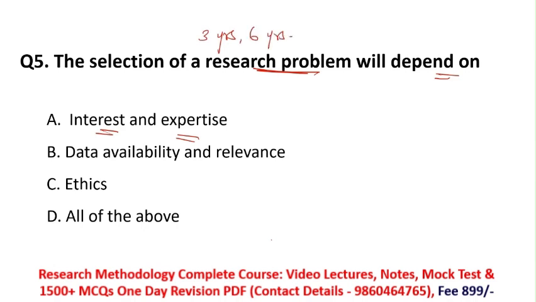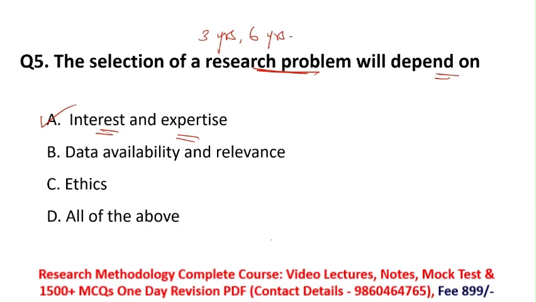It's too long, so you should have some interest in that field when selecting your research problem. Expertise means you should have some knowledge about that field, how expert you are on your research problem. So yes, interest and expertise affect your selection of research problem.